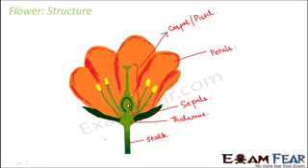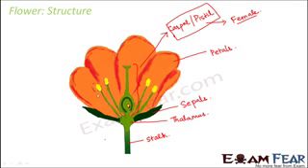Now again, this carpel has different parts in it. As you can see, the structure looks quite big and complex. So we will talk about the carpel or the pistil. And this carpel is the female reproductive part of the flower.